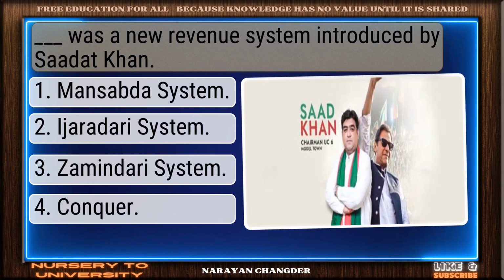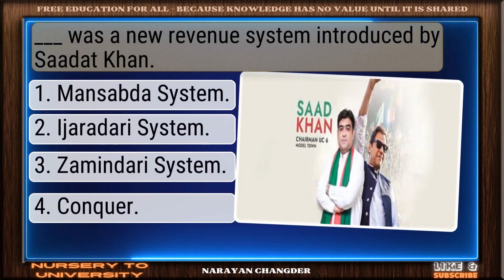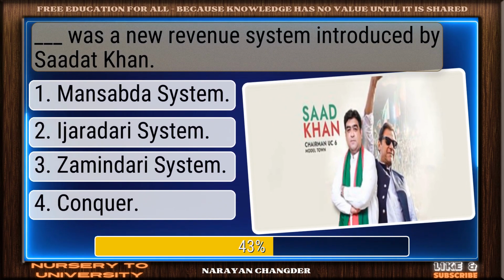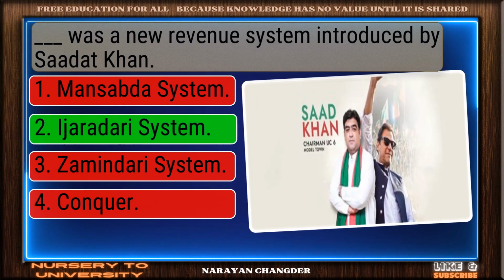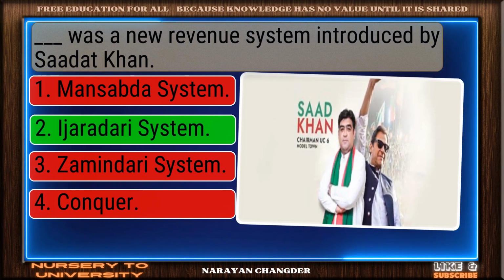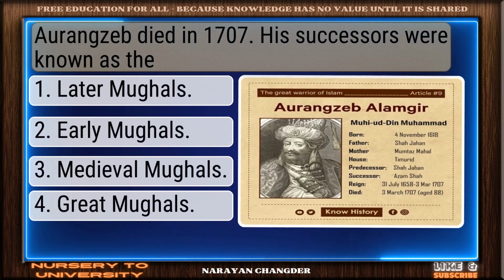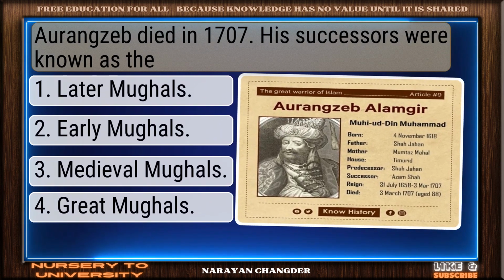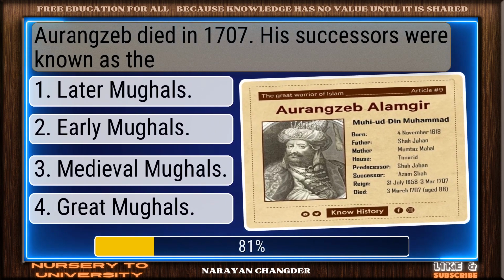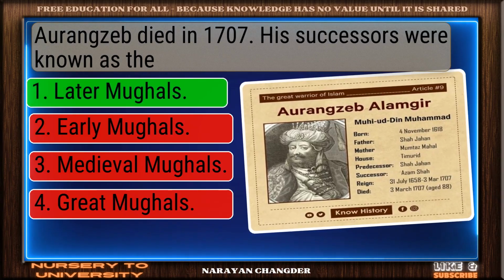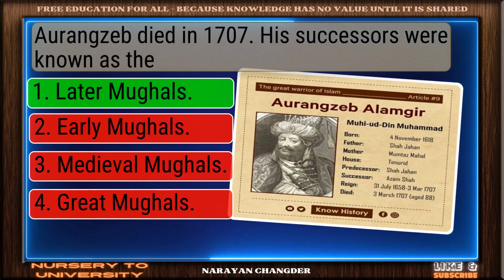Dash was a new revenue system introduced by Sadat Khan. Perfect. Ijaradari system is the correct choice. Aurangzeb died in 1707. His successors were known as the... Great job. Later Mughals is the accurate answer.